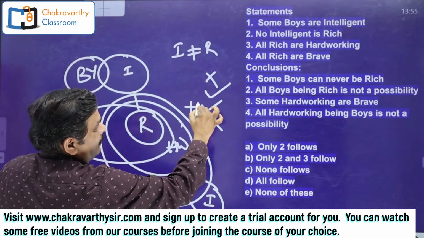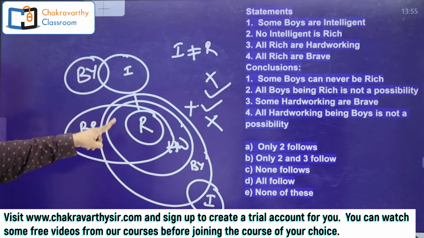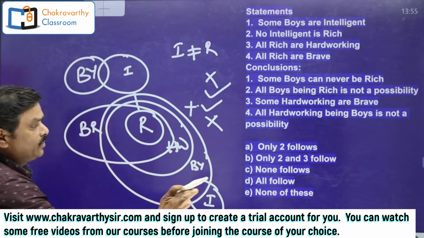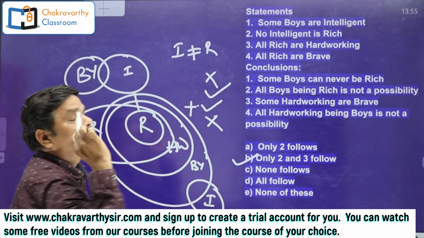Second one is right, third one is right. So you go for that option where you can find only 2 and 3 follow. So absolutely this one, only 2 and 3.